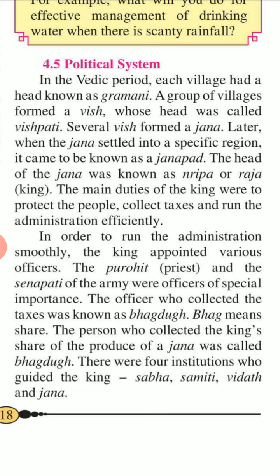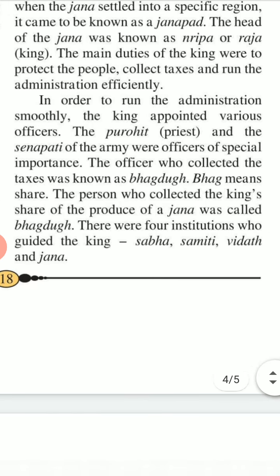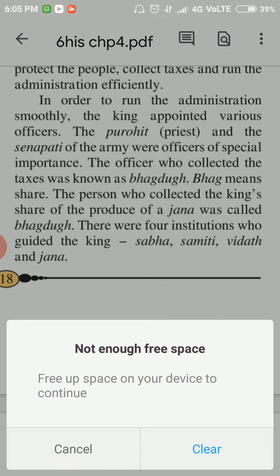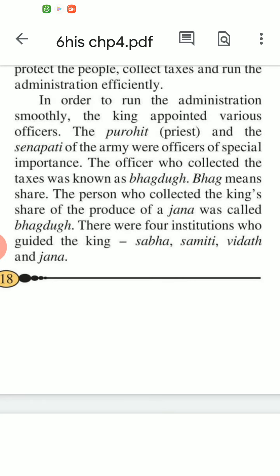The main duties of the king were to protect the people, collect taxes, and run the administration effectively. In order to run the administration smoothly, the king appointed various officers. The Purohit, which means priest, and the Senapati of the army were officers of special importance.